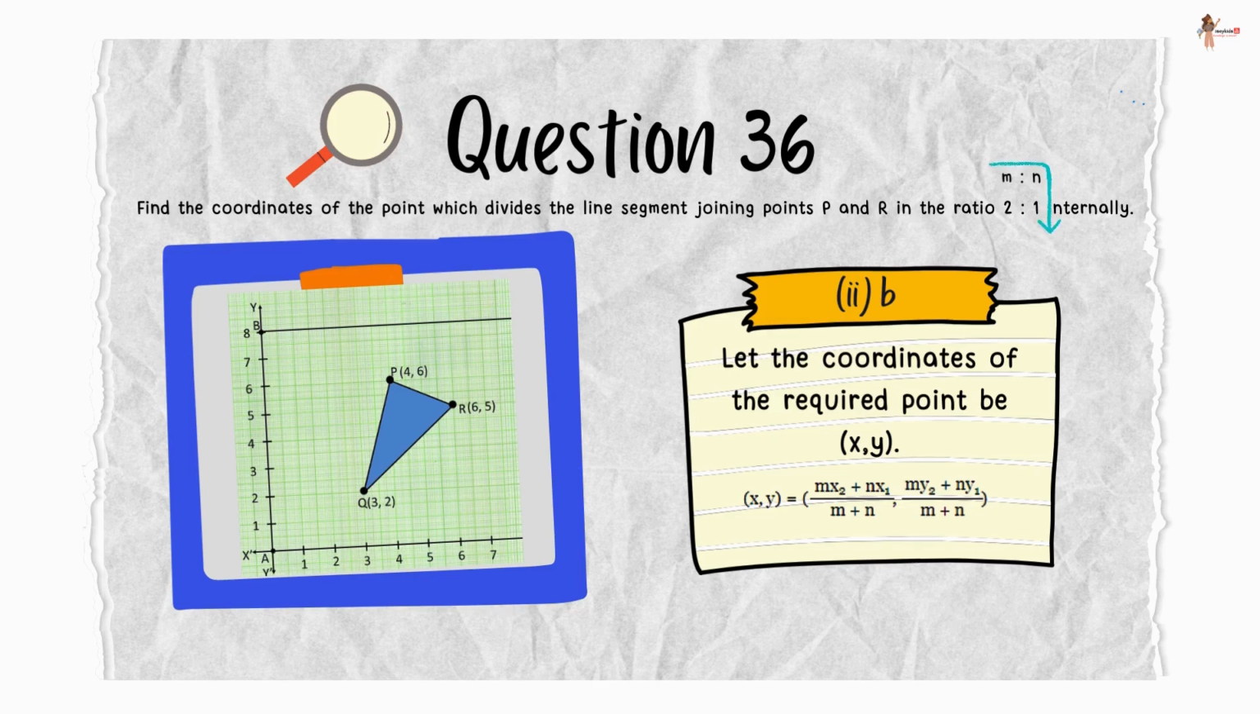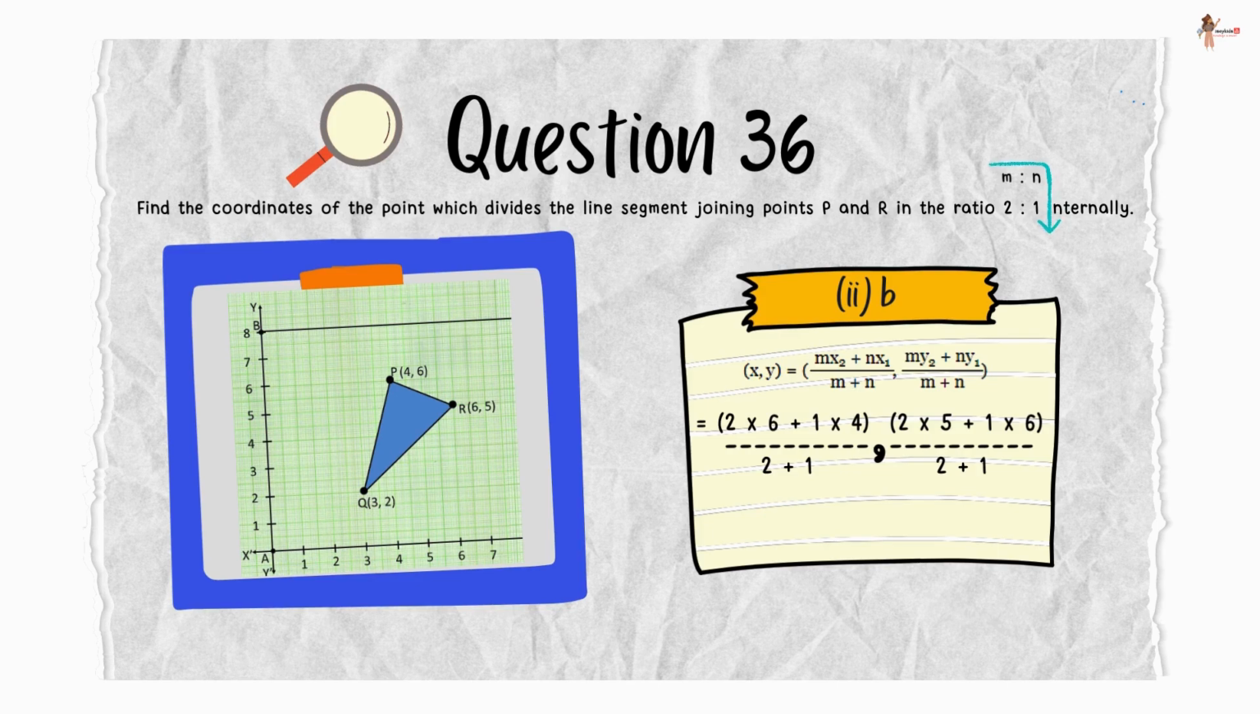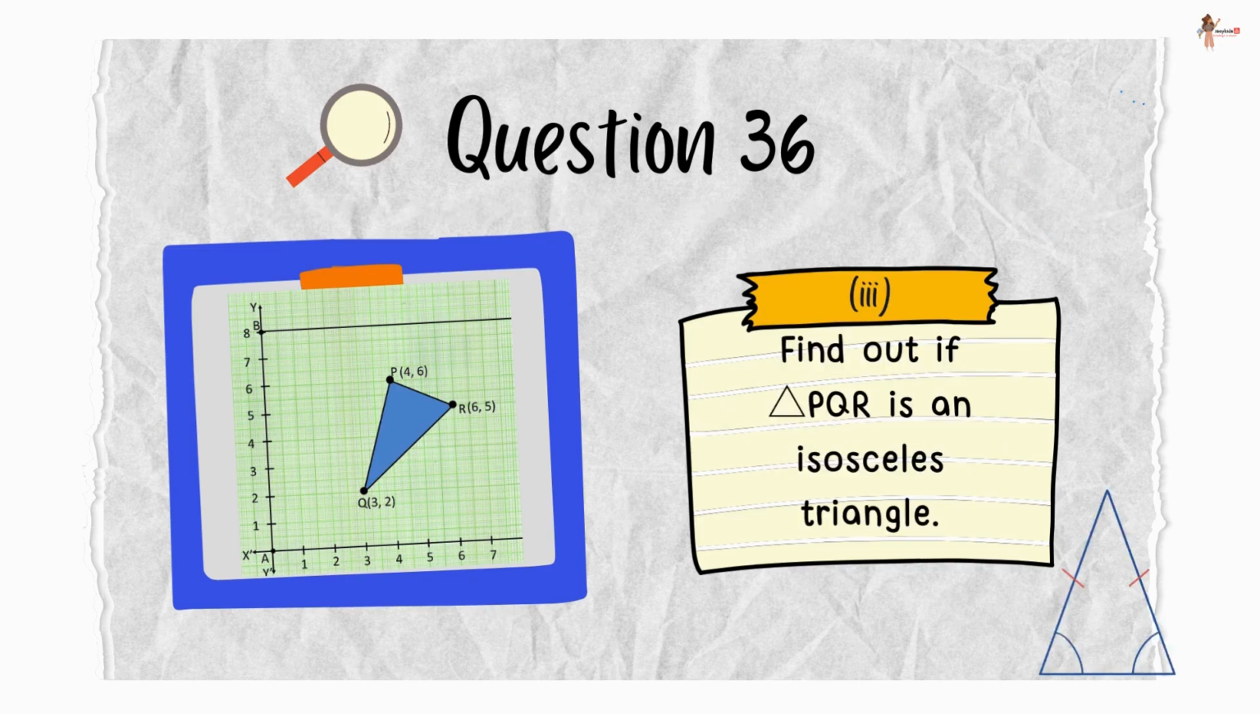Substituting the given values, we get 2 into 6 plus 1 into 4 upon 2 plus 1 is the x coordinate, and 2 into 5 plus 1 into 6 upon 2 plus 1 would be the y coordinate. Therefore, 16 by 3 and 16 by 3 are the x and y coordinates respectively.